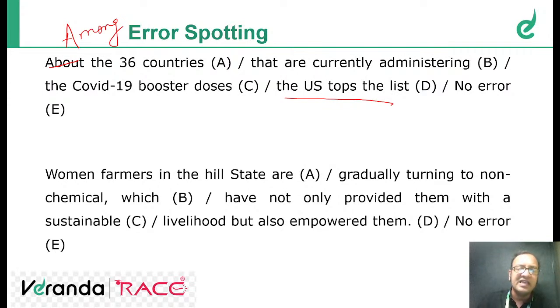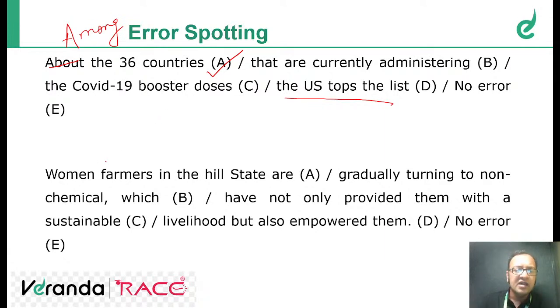So it's about selection from the sample of 36 countries. The United States tops the list. So it will be among the 36 countries. So the error was in part A, and we'll mark the error as A. Basically, between is for 2 things, among is for more than 2 things, and if we have selection, distribution or rejection, we'll use among in that case for more than 2 people or entities.